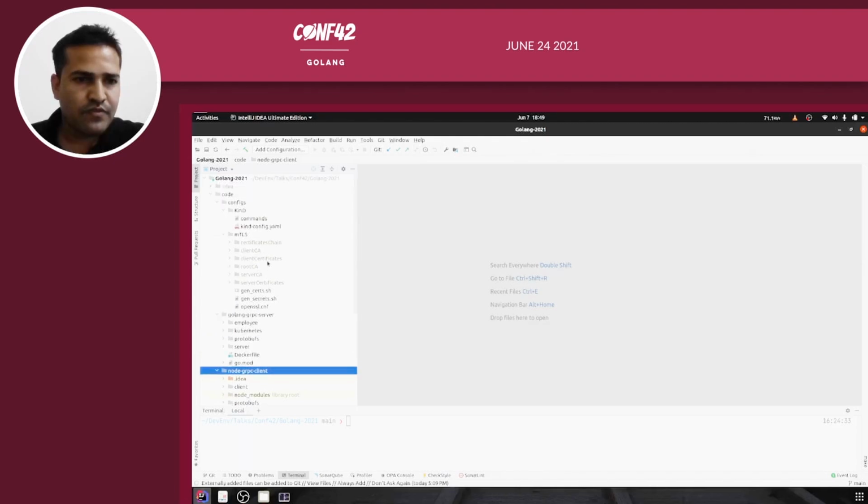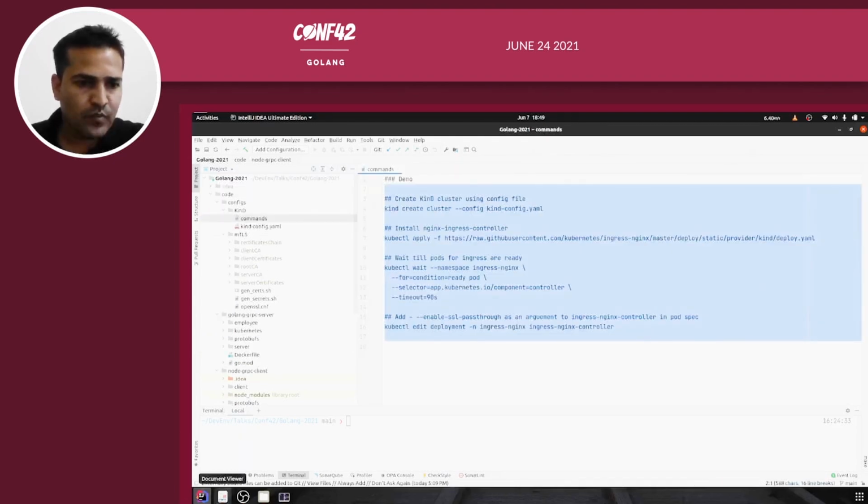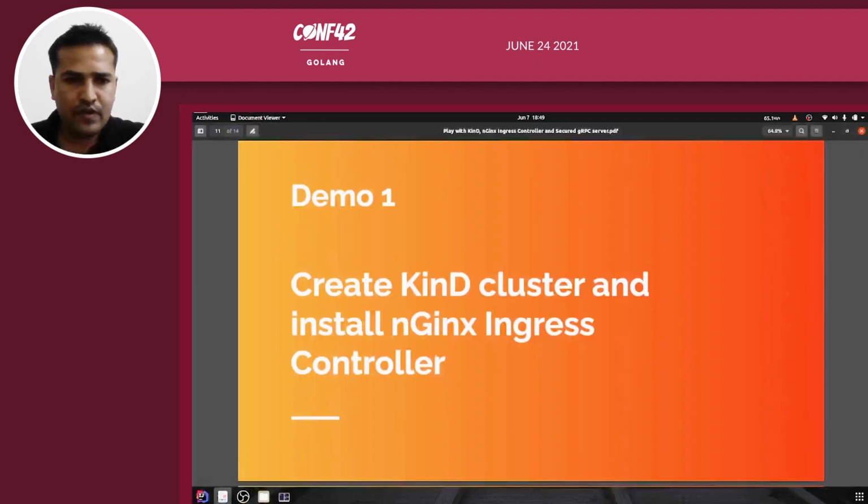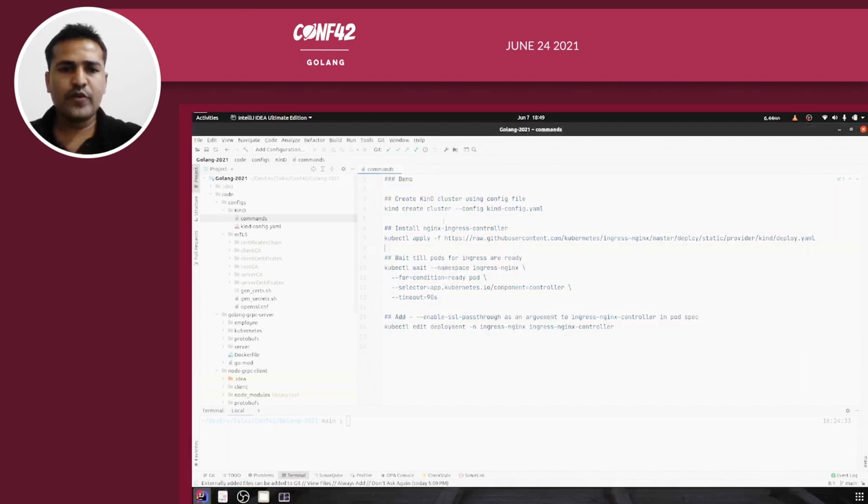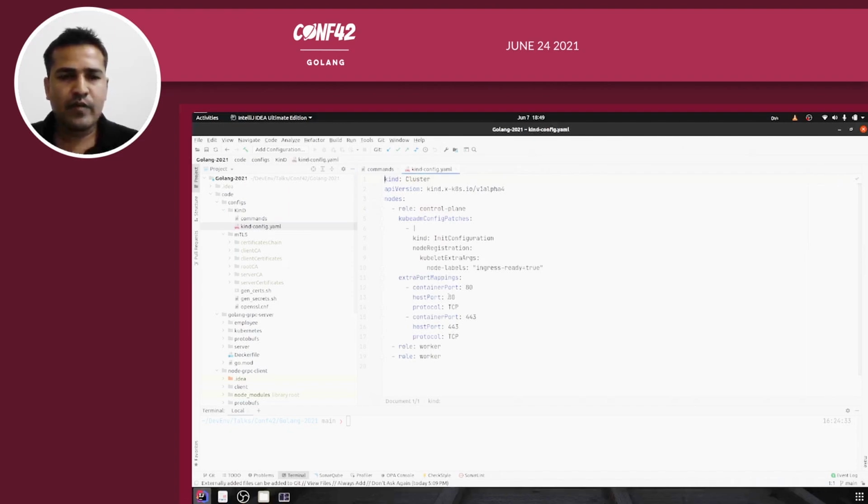Let us first go through the first demo, right? And that is about creating a kind based cluster. So what I will do is I will create a kind based Kubernetes cluster. The command is kind create cluster, and it is referring to the kind config YAML, right? So let me open kind config YAML and let me walk you through that.